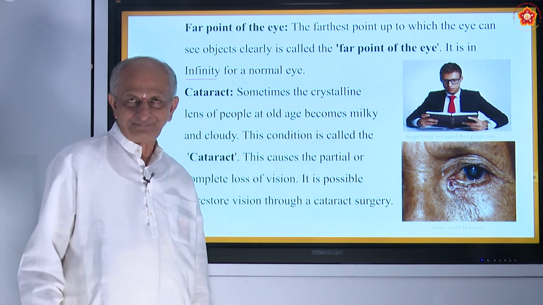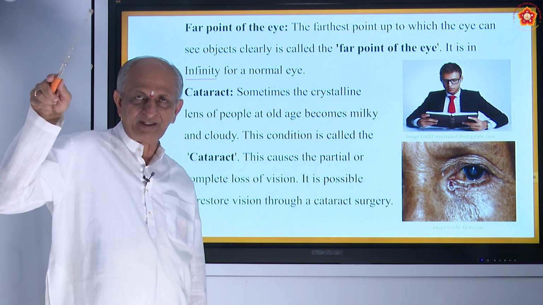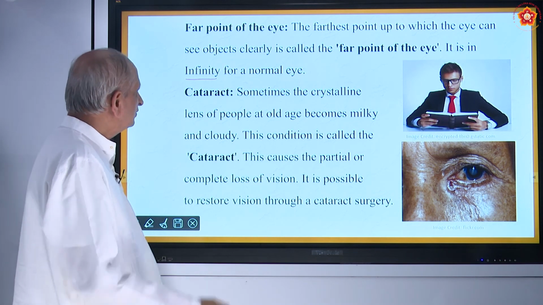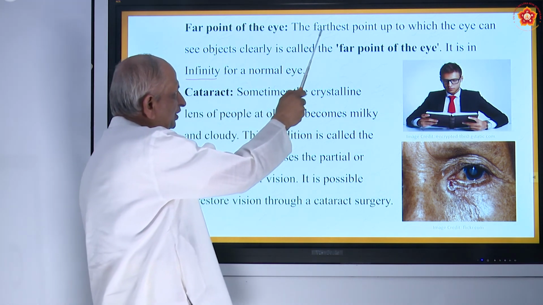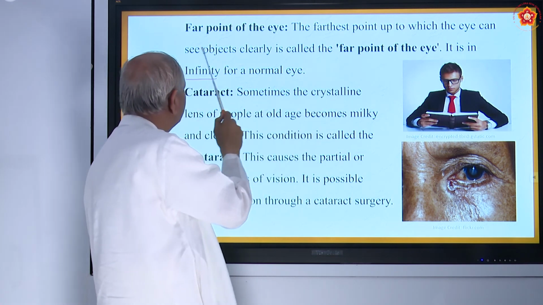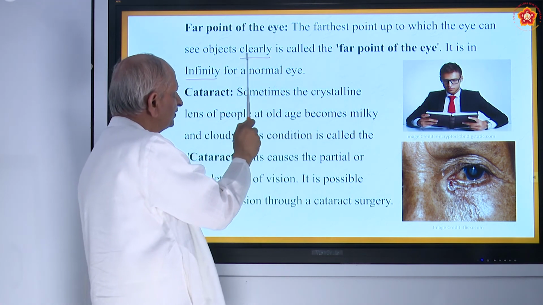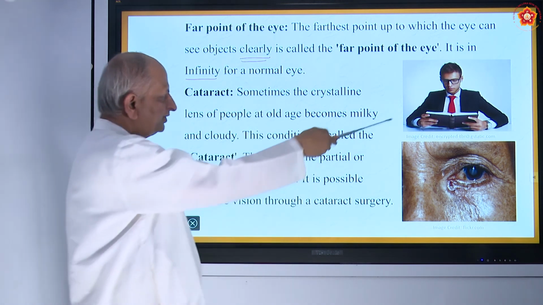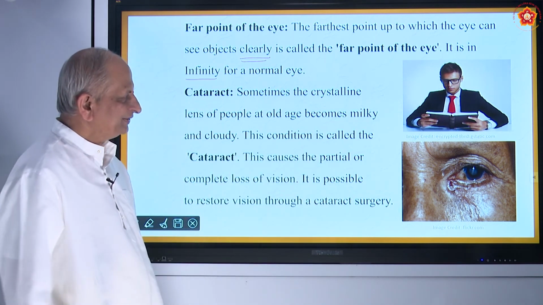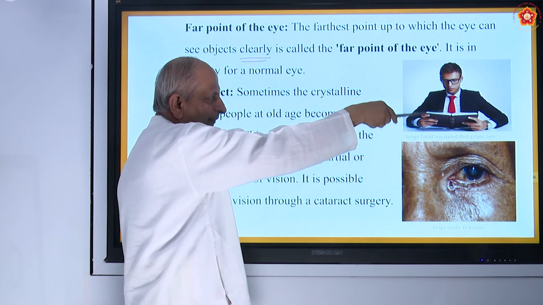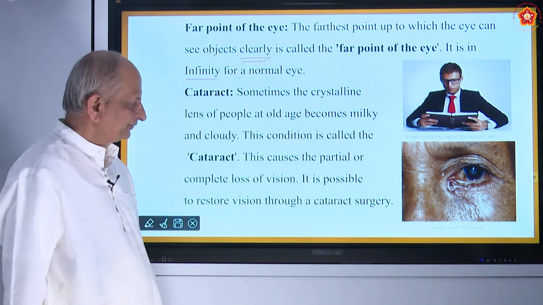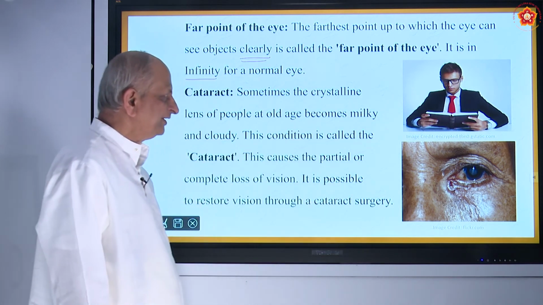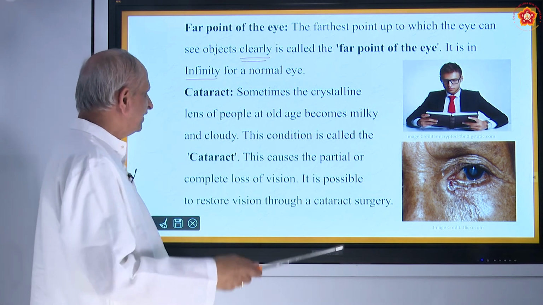Suppose you go to a seashore and you see a small ship coming in the distance, you can see it, all those who have good eyes. So the far point means the farthest point up to which the eye can see objects clearly. Clearly is important. You can see a gentleman here reading at the correct distance of about a foot from the eyes. And if you do not use the eyes properly, then you get a defect.